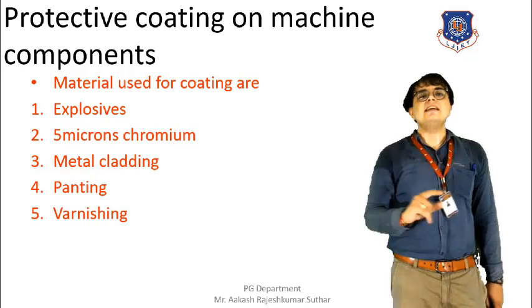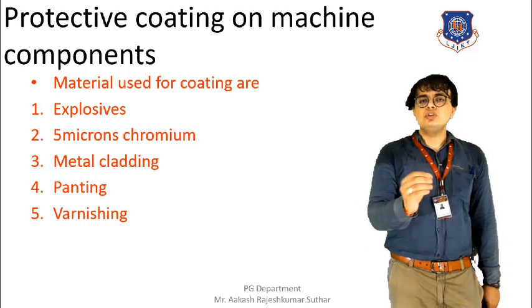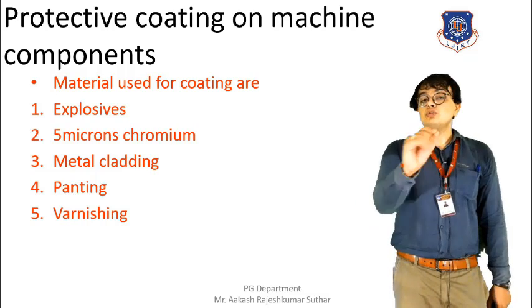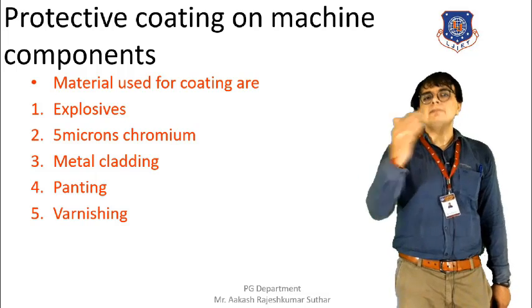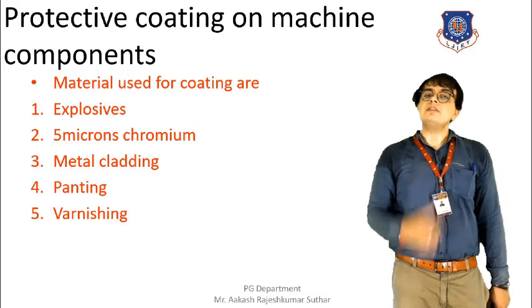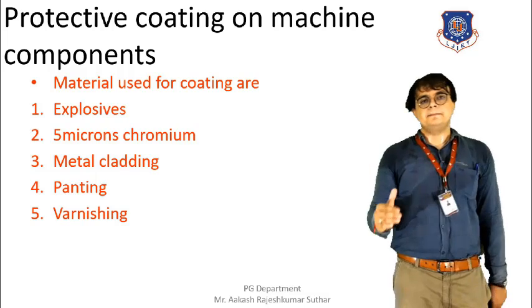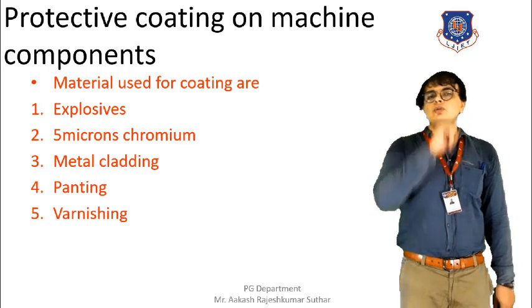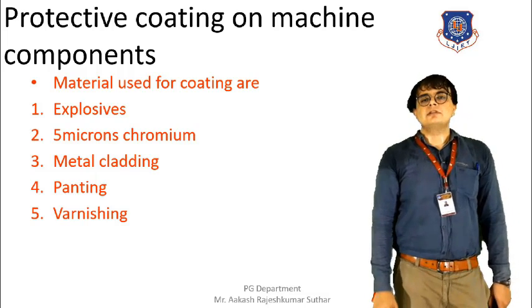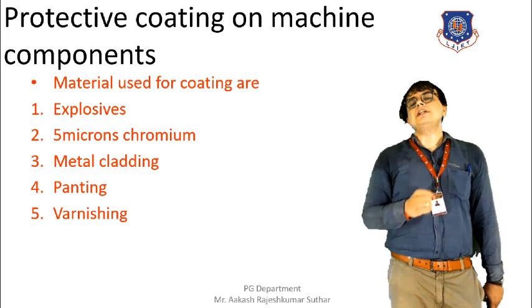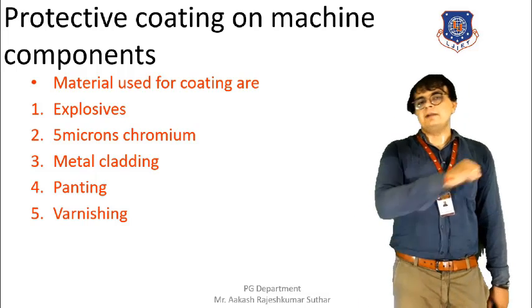So it is necessary that whenever we want to use some machine, it should be painted first. Before using the machine, it should be painted so that it can be used for a longer time. And as a result of this, the corrosion will not occur. So this is how the protective coating on the machine components is helpful.